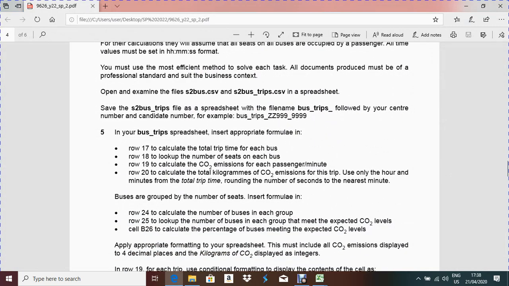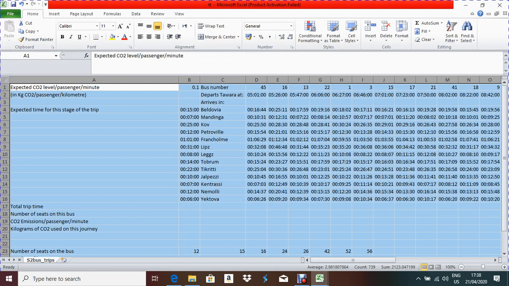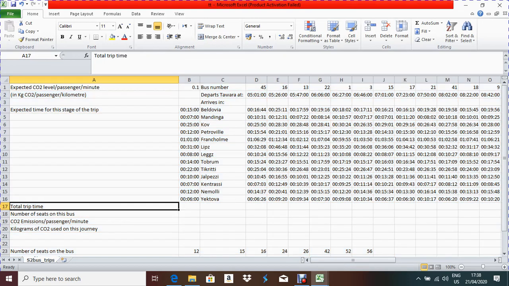First question: in the bus trip spreadsheet, insert the appropriate formula in row 17 to calculate the total trip time for each bus. So we have to open the bus trip file. Row number 17, this is row number 17, and we have to find out the total trip time for each bus. If you check the Excel workbook, you can see the bus number is given here and the trip time is given here for each bus, from the departure part of each bus. So they are asking us to add the total trip time.